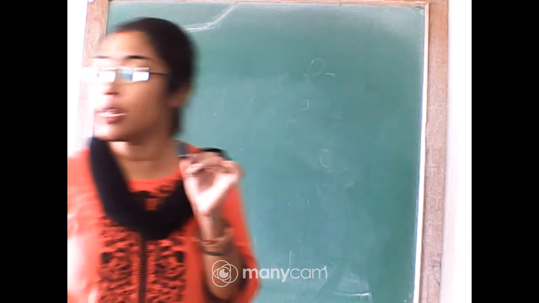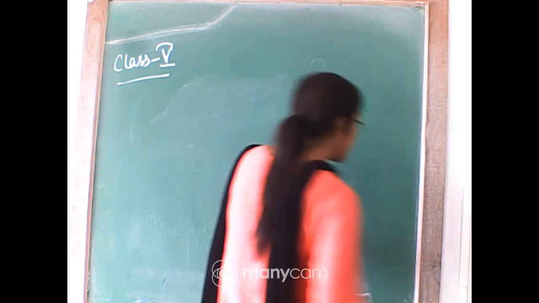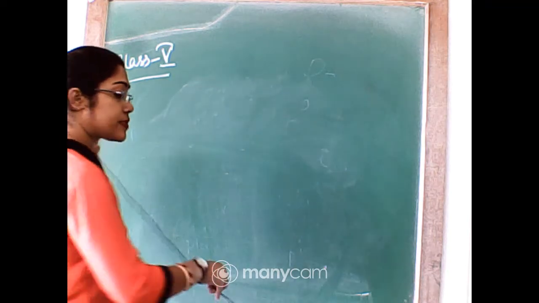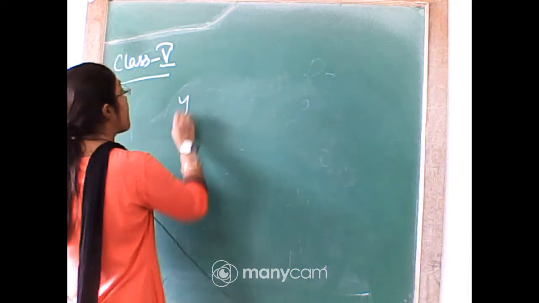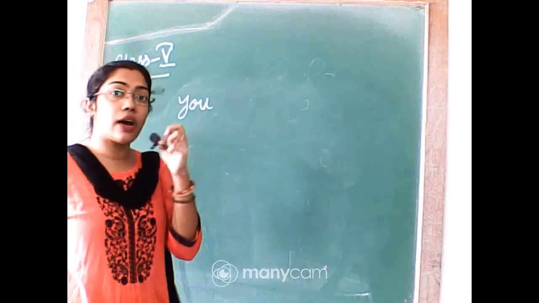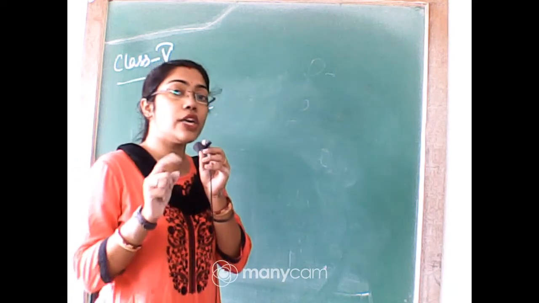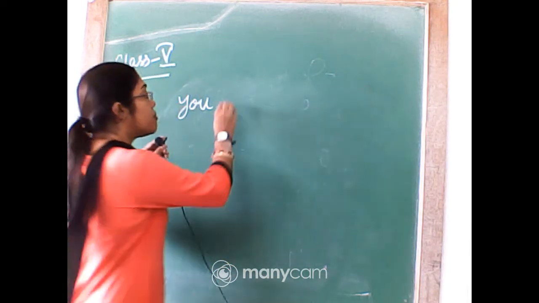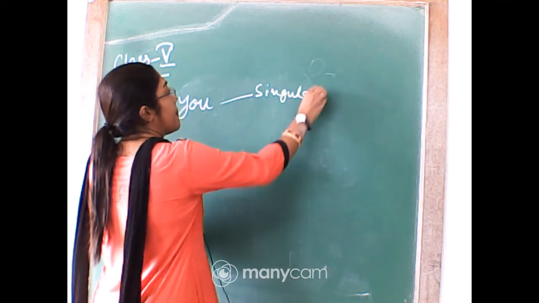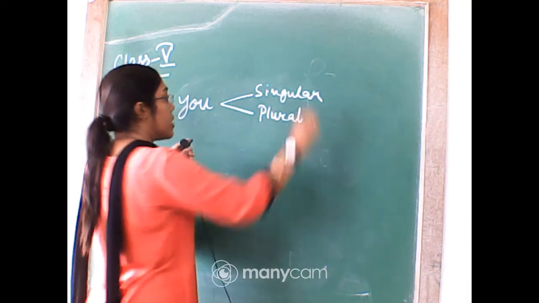So regarding the word you, as I told you, there are some exceptions that you need to remember. So exception number 1, that is you. While you were learning the pronouns, you have realized that you, y-o-u, is both singular as well as plural.